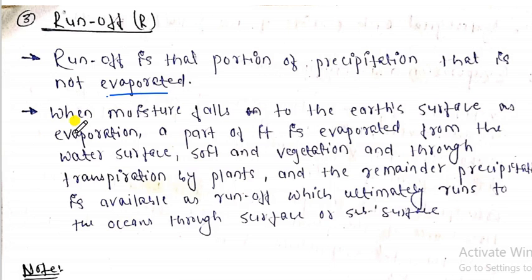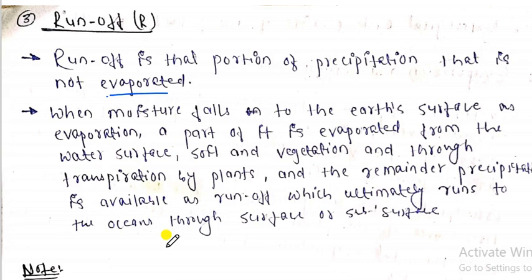So here you can see, when moisture falls on the earth surface, some part is evaporated from the water surface, soil and vegetation through transpiration. All those evaporation and transpiration take place, and then the remainder of the precipitation is available as runoff, by which it runs ultimately.